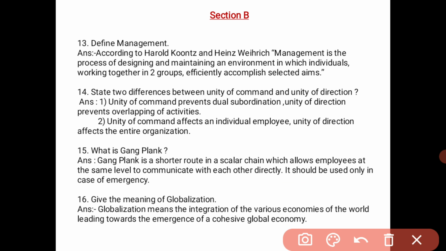Next, give the meaning of globalization. Globalization means integration of the various economies of the world leading towards the emergence of a cohesive global economy. So globalization is the integration of various economies which is leading to the emergence of a cohesive global economy.